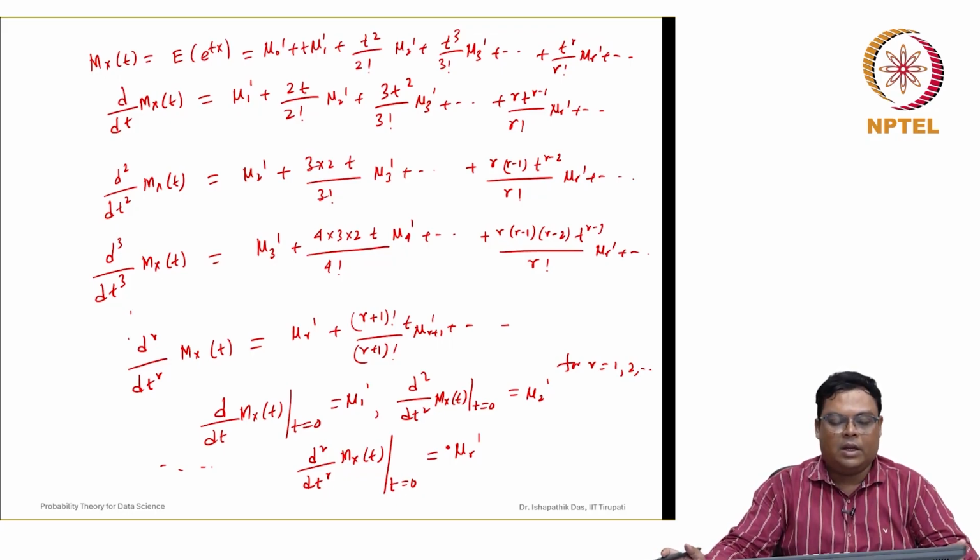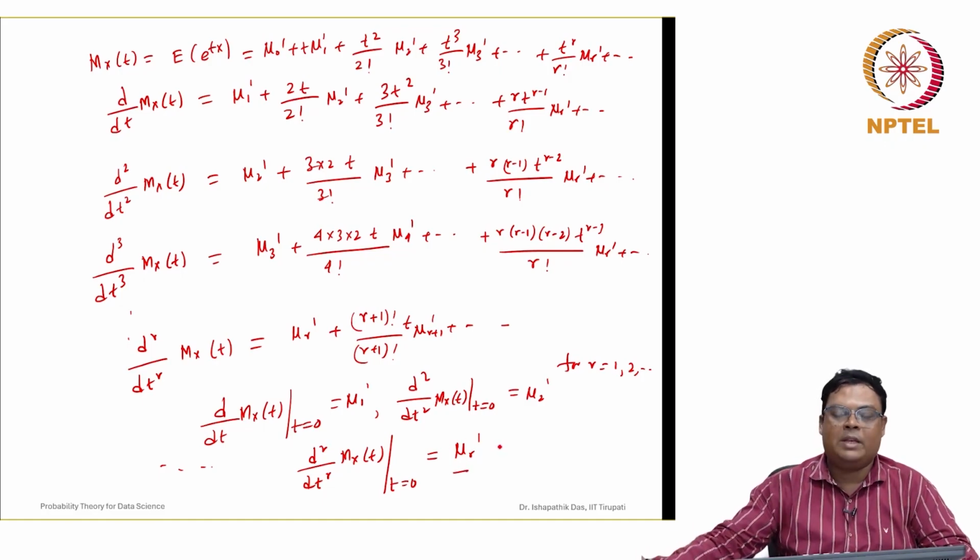We just differentiate r times and evaluate at t equal to 0, and then we get the rth order raw moment. That is why it is known as the moment generating function.